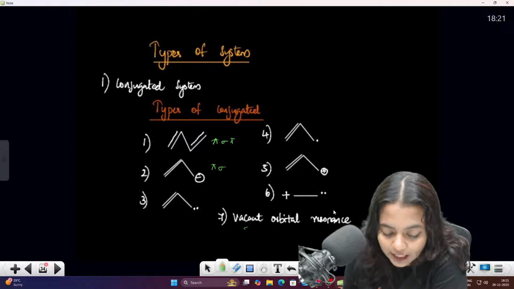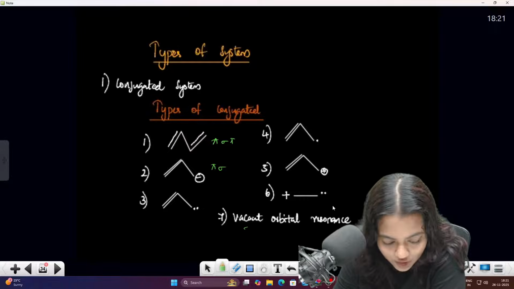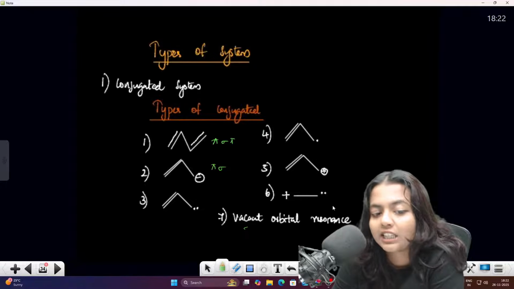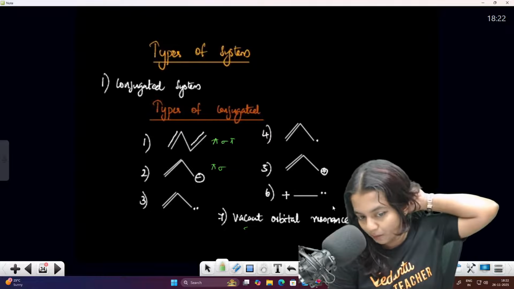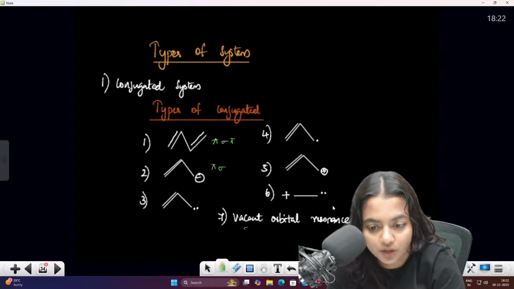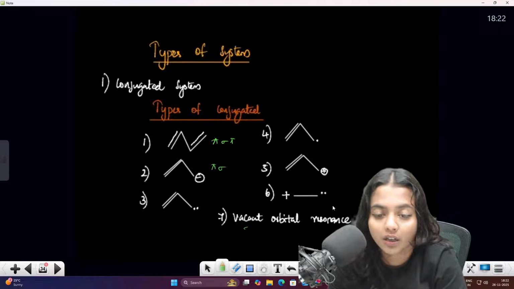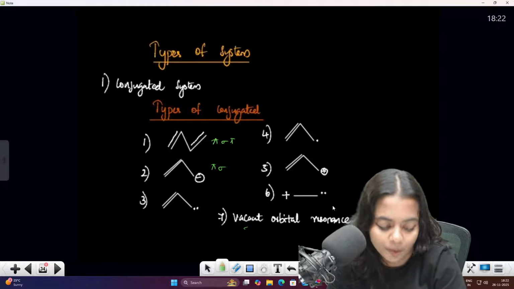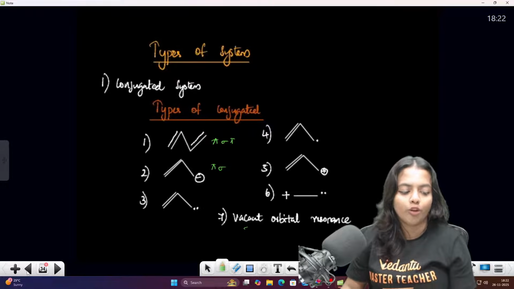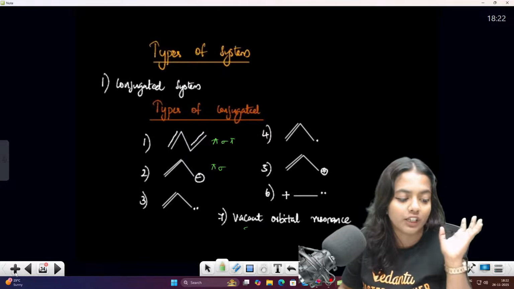So these are the 7 types of conjugation. You can see the resonance in all these 7 types: pi, sigma, pi; pi, sigma, lone pair; pi, sigma, negative charge; pi, sigma, free radical; pi, sigma, positive charge; and vacant orbital resonance. These are the types of conjugation where we can see the resonance.